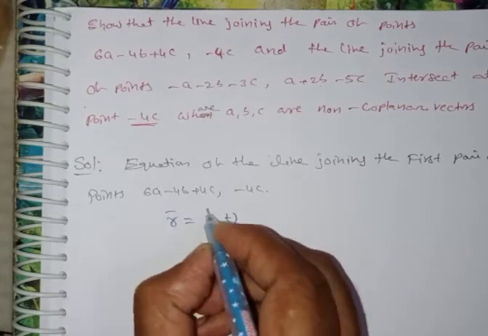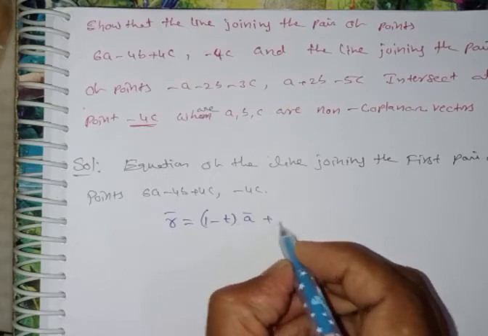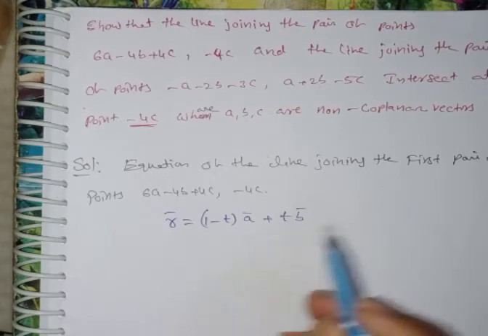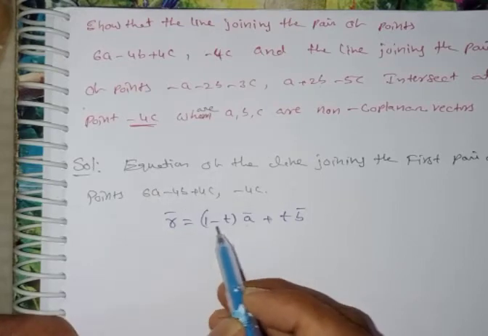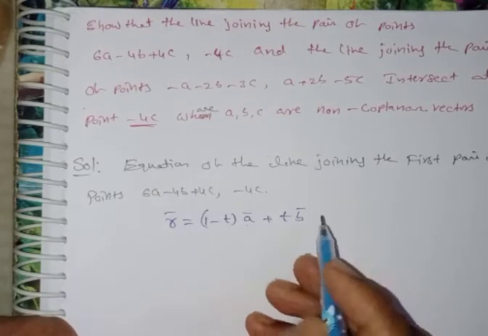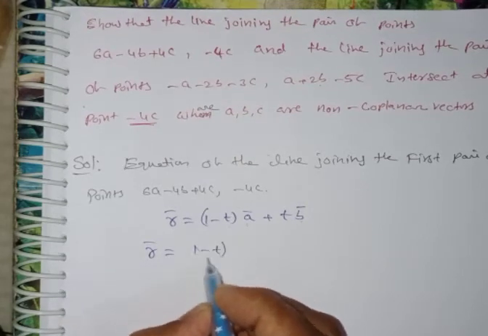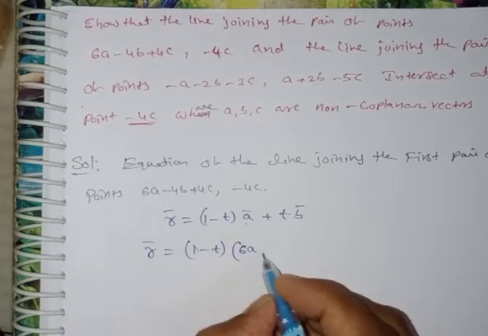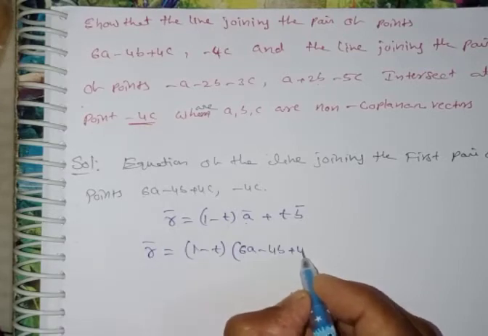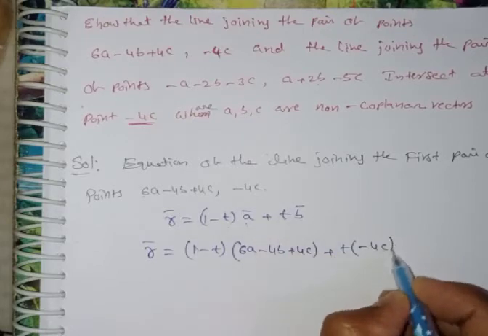1 minus t into a bar plus t into b bar. Don't confuse here. This is a vector equation through two points. This formula is 1 minus t into a bar plus t into b bar. Therefore r bar is equal to 1 minus t, a bar is nothing but the first point 6a minus 4b plus 4c, plus t into minus 4c.